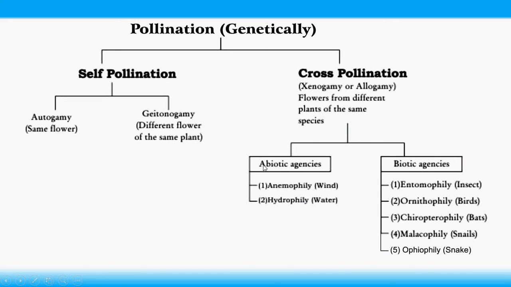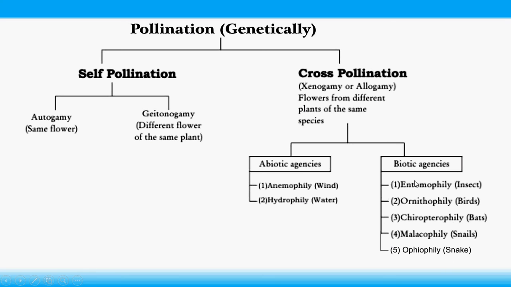Those agents are abiotic agents and biotic agents. Abiotic agents are without life, like wind and water. Biotic agents are insects, birds, bats, snails, snakes.